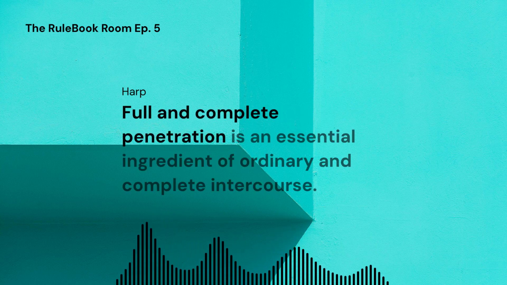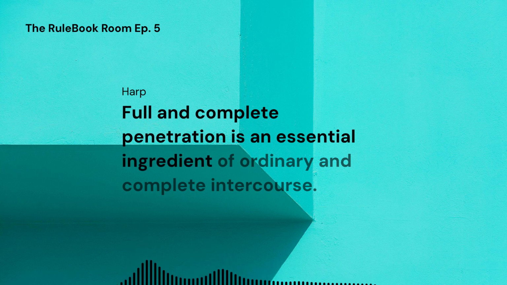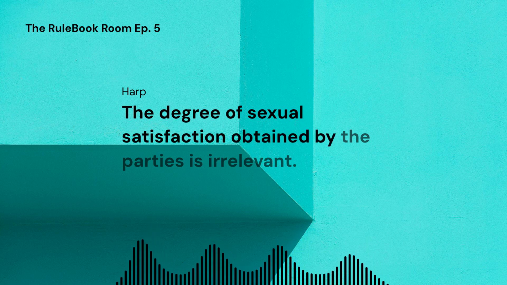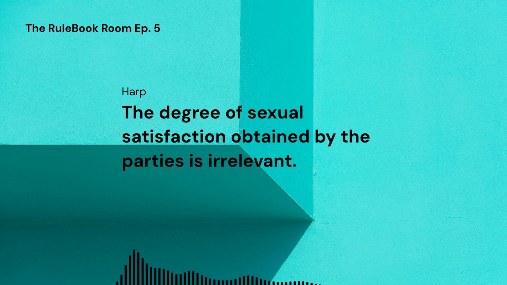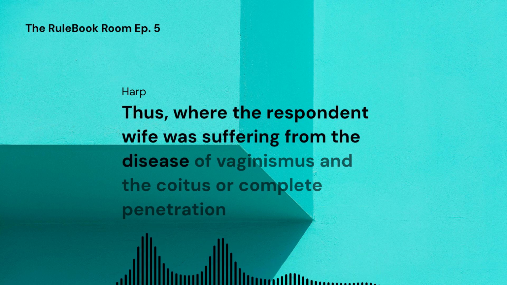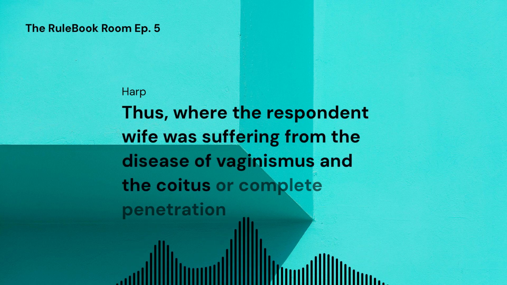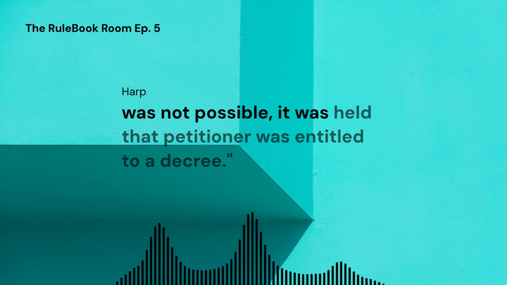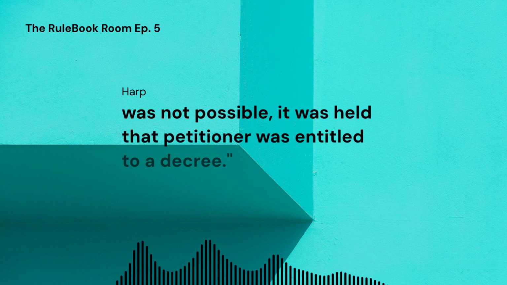Full and complete penetration is an essential ingredient of ordinary and complete intercourse. The degree of sexual satisfaction obtained by the parties is irrelevant. Thus, where the respondent wife was suffering from the disease of vaginismus and the coitus or complete penetration was not possible, it was held that petitioner was entitled to a decree.